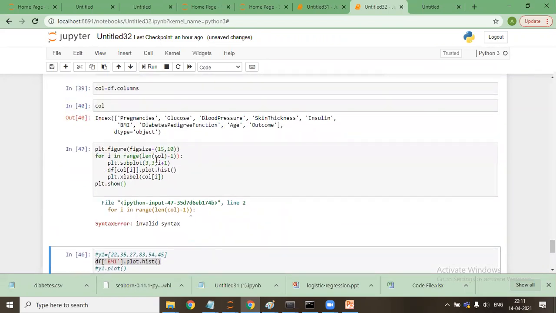For i in range(len(col)). Sir, you put an extra bracket. I put an extra bracket, yeah.